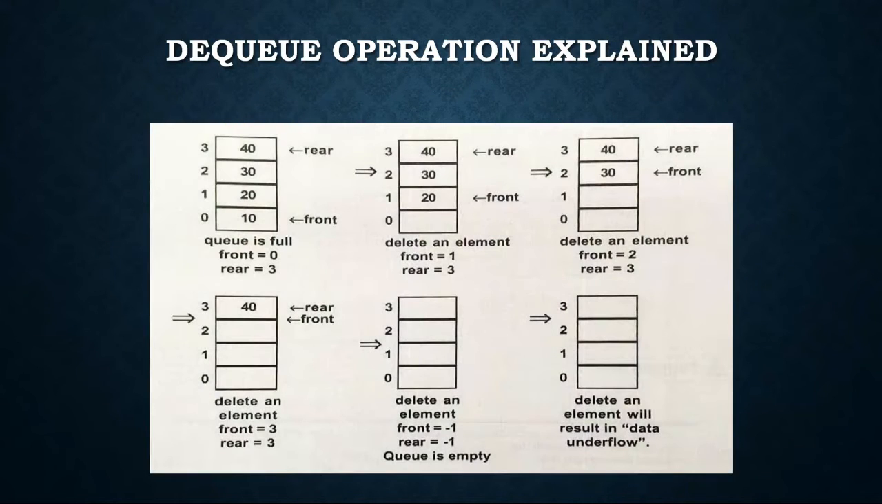In this picture, we can see that the queue is full, the front is 0, the rear is 3. When we delete an element, the front will be 1, the rear is 3. When we delete another element, the front will be 2, the rear will be 3. When we delete another element, the front will be 3, the rear will be 3. Deleting an element now will result in data underflow.